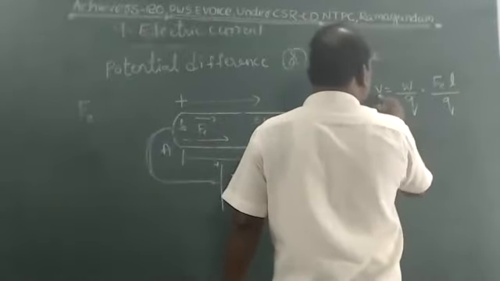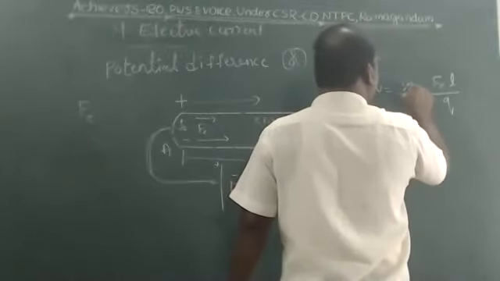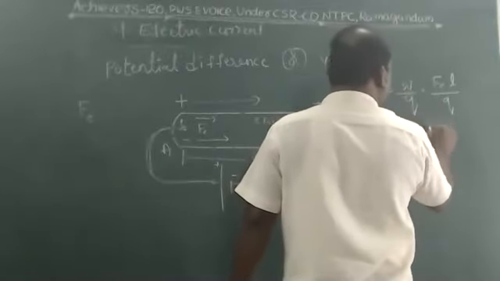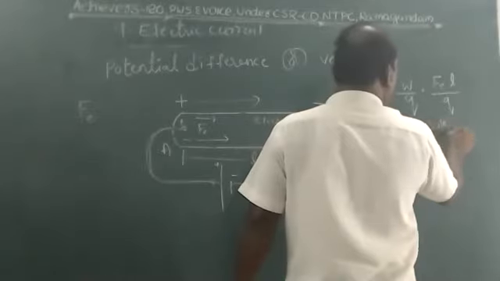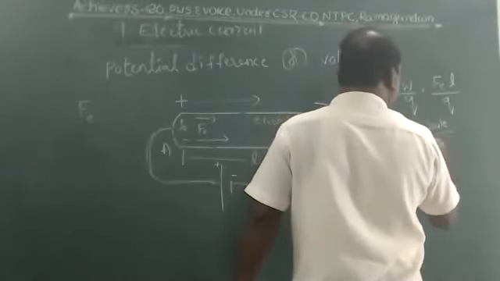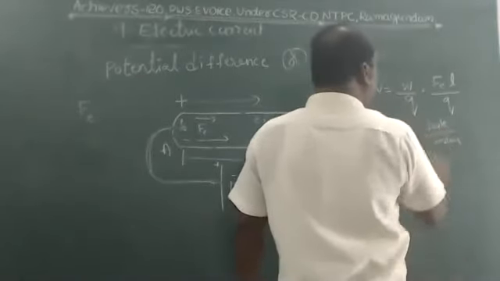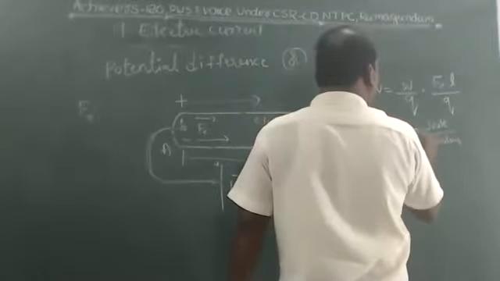So V equals potential difference, that means volt. W means work. Work is denoted in joules. Q means charge. Charge is denoted in coulombs. These are the units. 1 joule per 1 coulomb equals 1 volt.